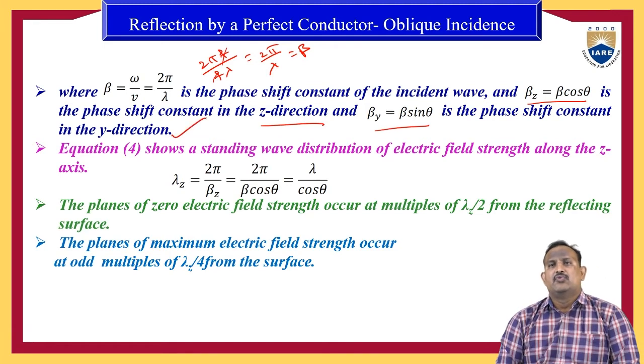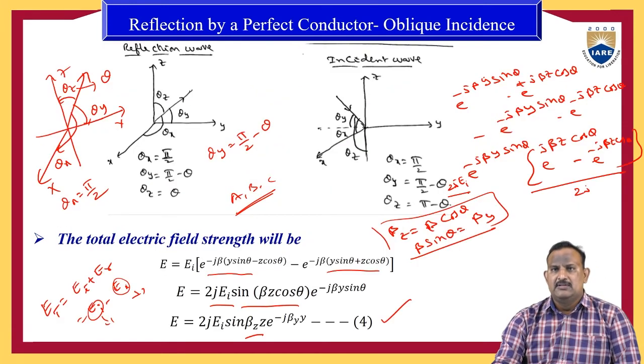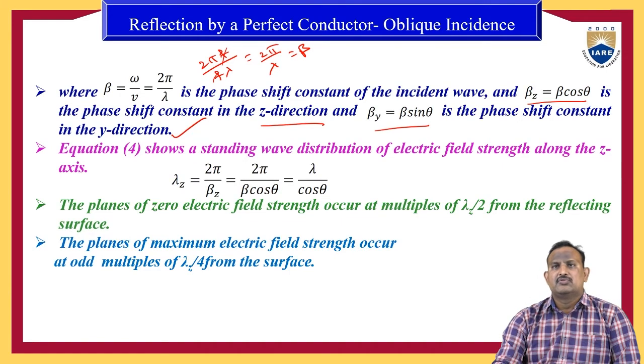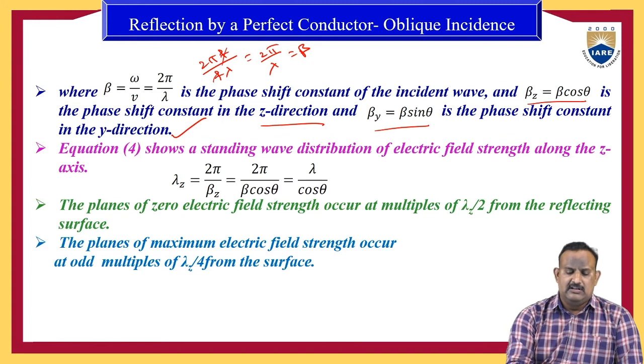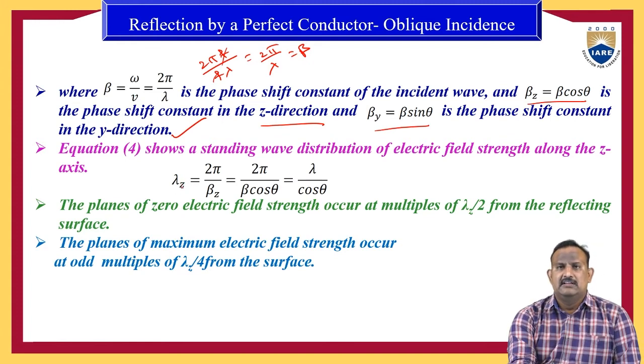Equation 4 shows the standing wave distribution of electric fields along the z direction. Because of the standing wave along the z direction, we cannot propagate the information. So here we can write the wavelength lambda z equal to 2 pi by beta z.